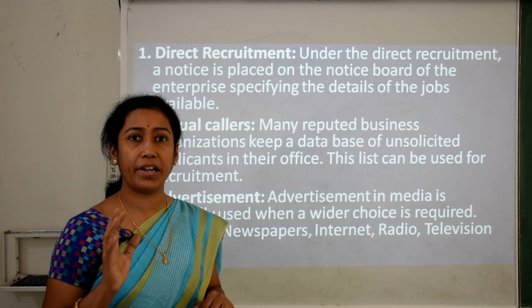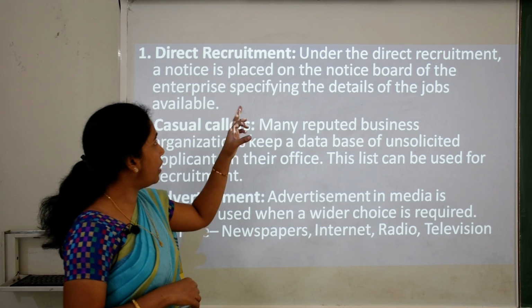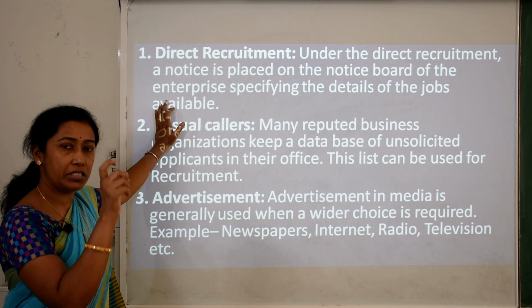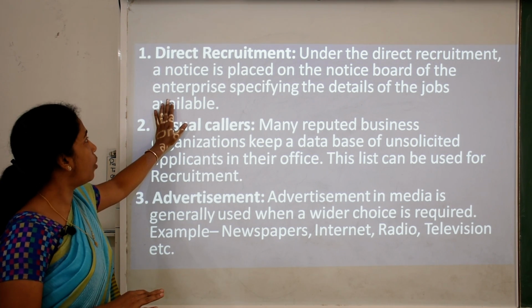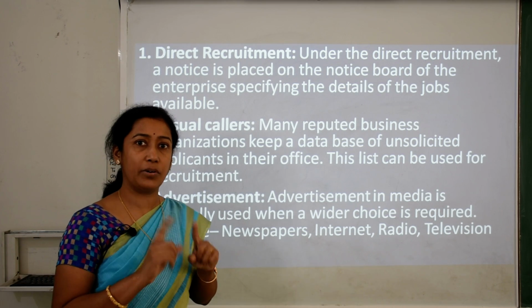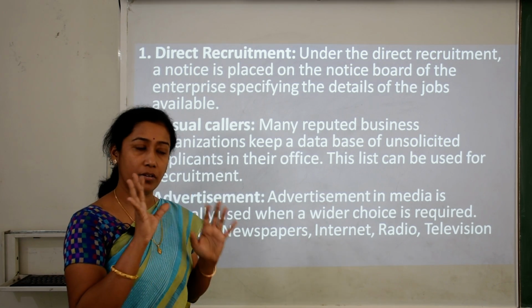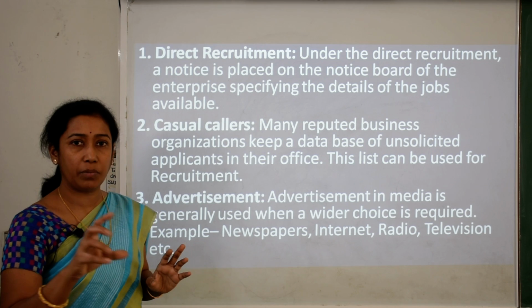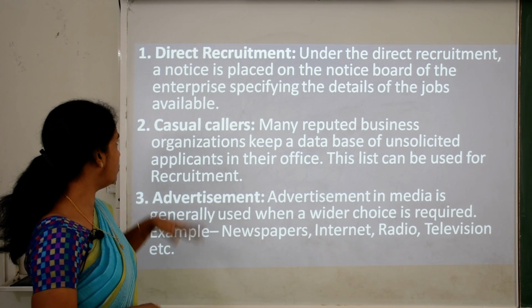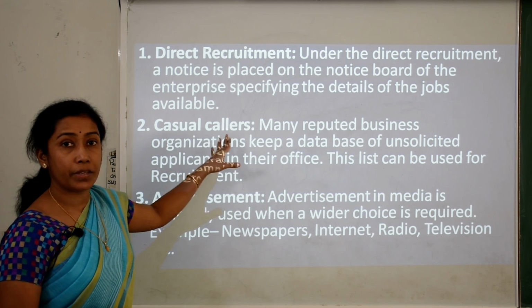That means you are recruiting the person directly. Under direct recruitment, a notice is placed on the notice board of the enterprise specifying the details. That means it can be in the form of a chart or a piece of paper. They have written everything: that this particular place is vacant and we require such and such personnel for this particular job.